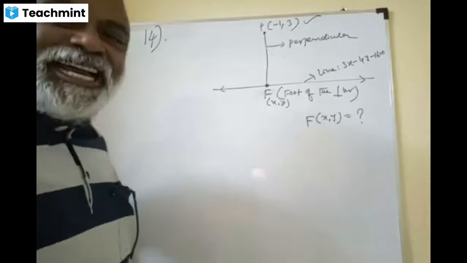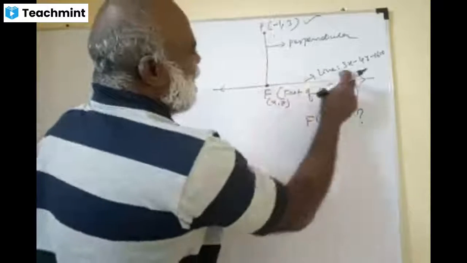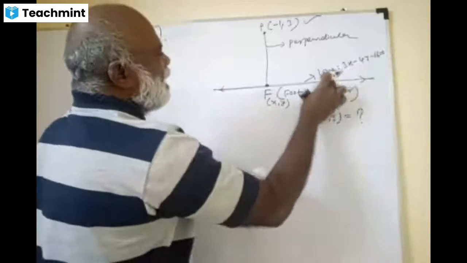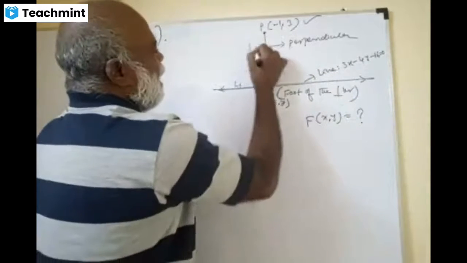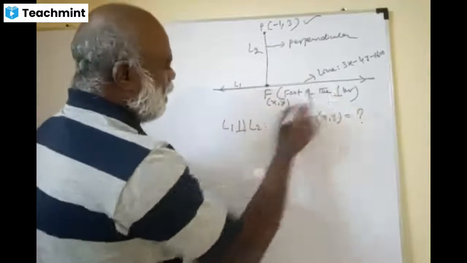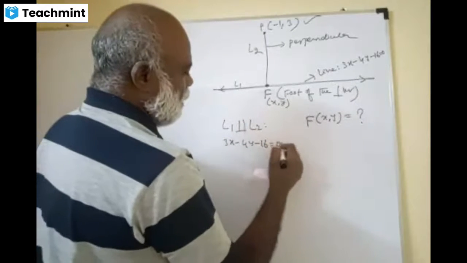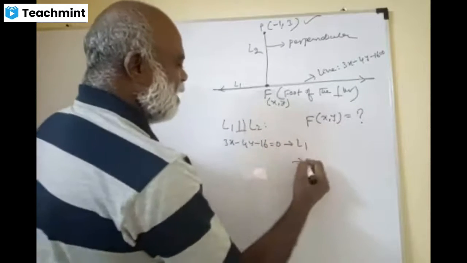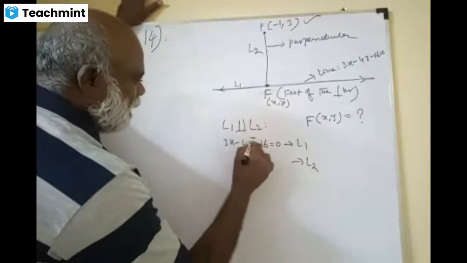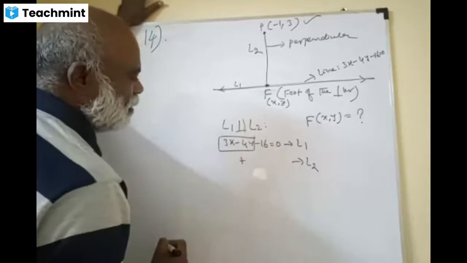Watch, what a question here. How to do this? Friends, just now I told you, this line has this equation. This line and this line are perpendicular. L1 and L2 are perpendicular. So just now I told you L1 is 3x minus 4y minus 16 equal to 0. This is called L1. And what is L2, Mohan? Can you tell L2, dear? This is first. Minus becomes plus.